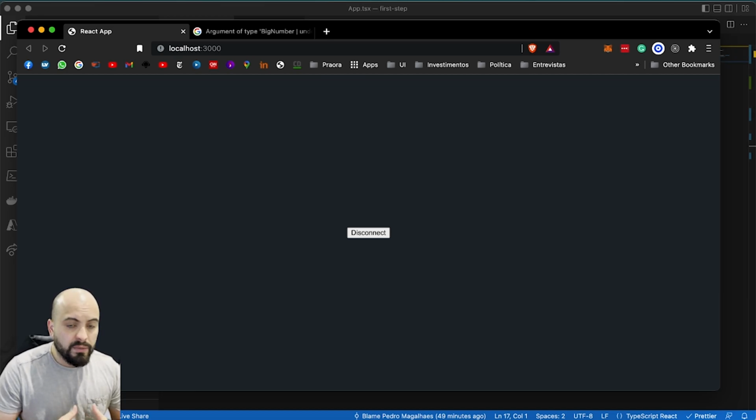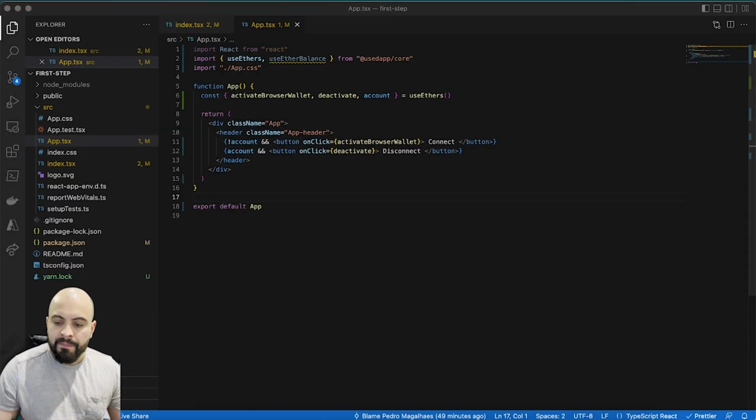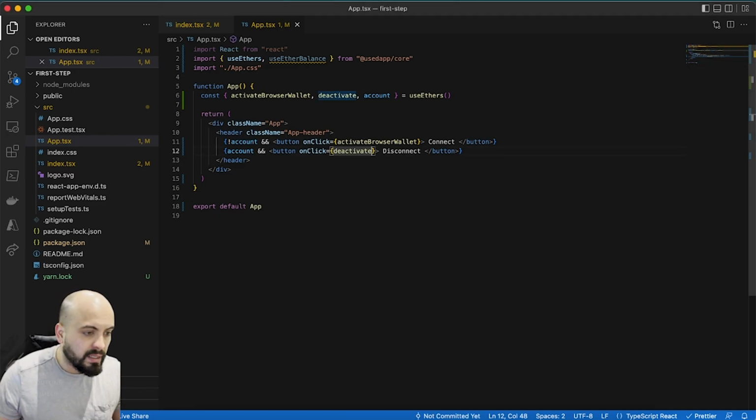All right, so what's gonna work if I'm doing this here? So all right, this is what happened. I just click connect and then disconnect, but I don't know what the wallet address is. Actually, I know, but let's show it on the front end part. So I'm gonna use this line right here.